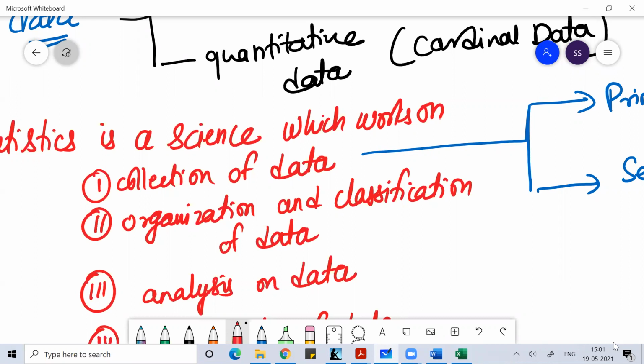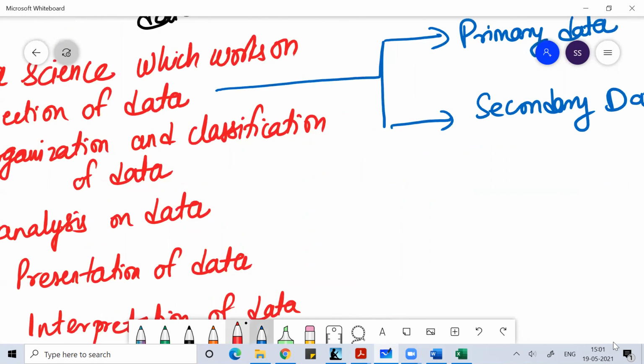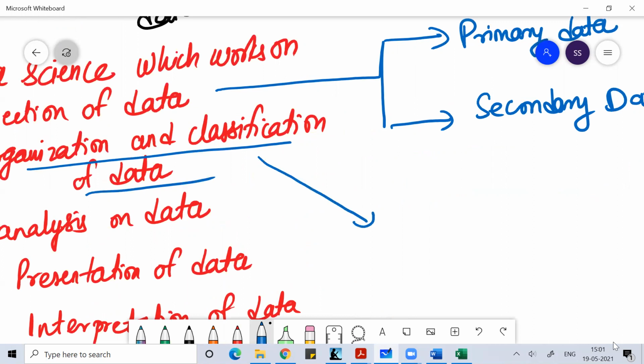Once the data is collected, the next thing you need to do is organize the data in a certain order. You need to group the data in a certain order. Then it is called organization and classification of data, where we use different methods.